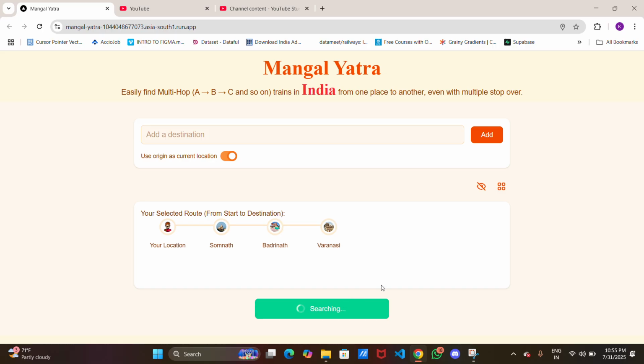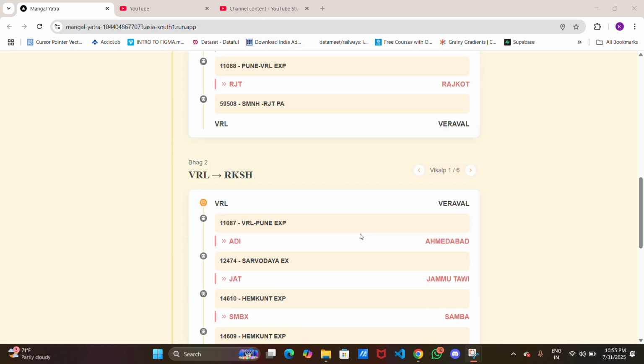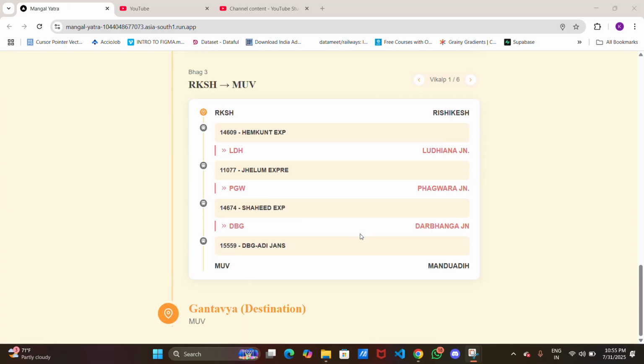Behind the scenes, we use the open source Indian Railway data set provided by the data.gov.in Indian government site. Then in processing, we find trains to our destination in a multi-hop way, passing over these two stops. Then we get these stations. If we follow these stations, then we reach our destination.